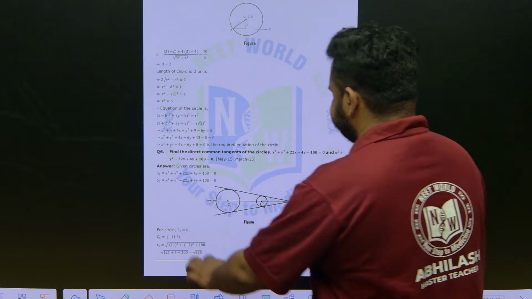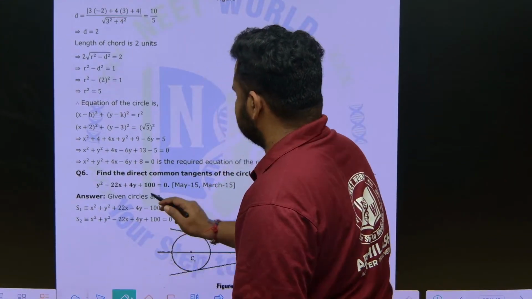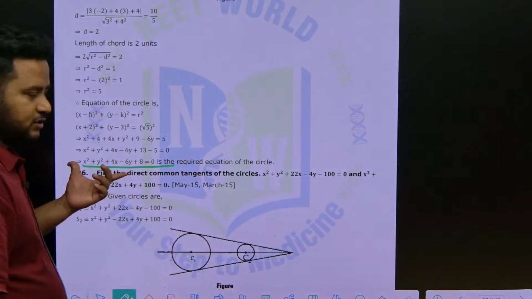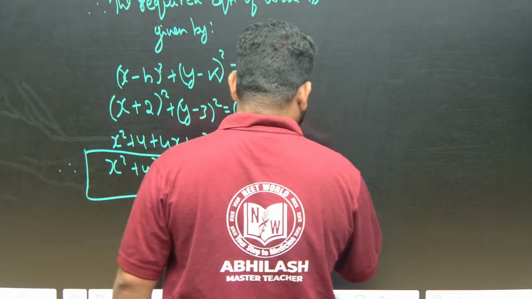So see here, this is the required equation of the circle. This is the same thing we got here, plus 8 is equal to 0. So this is the required equation of the circle.